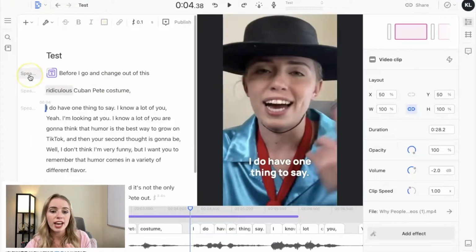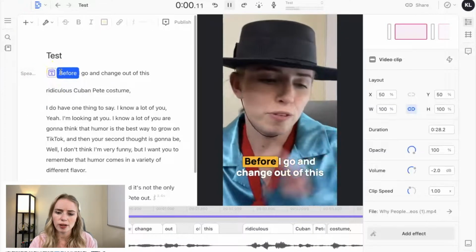And you can see here, if I had multiple speakers, I can go in and name the speaker, and it's going to show that on the screen. So this is perfect if you're doing any sort of interview style, but since it's just me, I'm not going to add that in, but let's look at this.